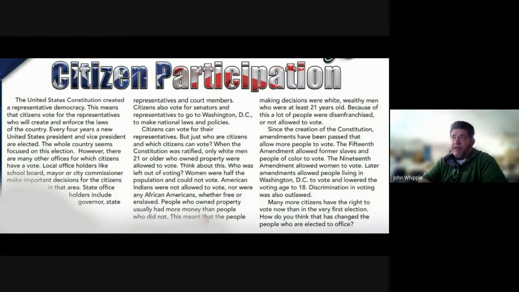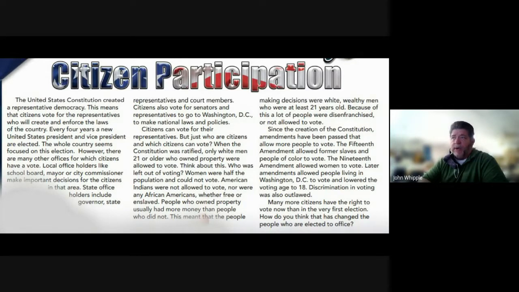The United States Constitution created a representative democracy. This means that citizens vote for the representatives who will create and enforce the laws of the country. Every 4 years, a new United States president and vice president are elected. The whole country seems focused on this election.